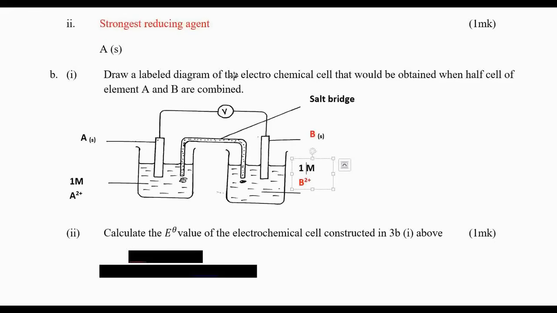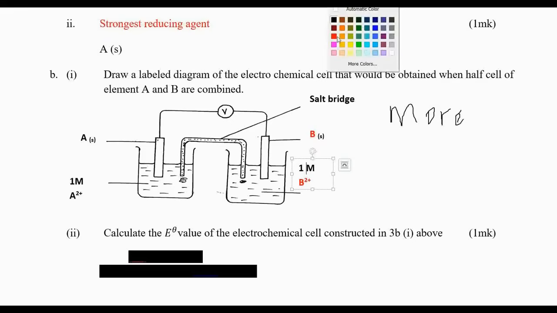You must know that electrons flow from the metal that is more reactive. Electrons flow from an element that is more reactive to the one that is less reactive. So in this case, electrons will flow from where to where?